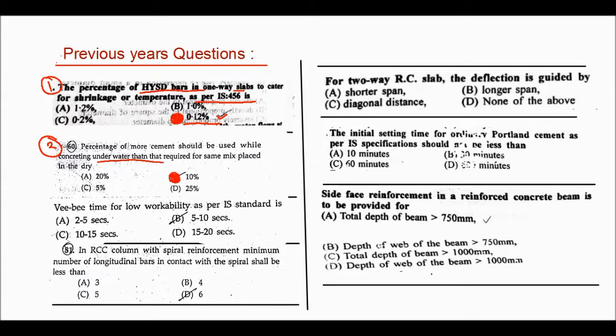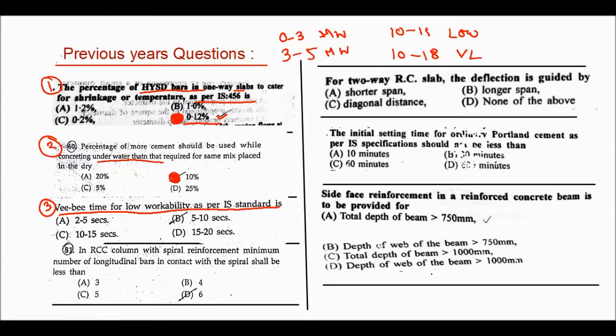From the Indian Standard Code, VB time for low workability. VB time has a lot of limits and values. The values are 0 to 3 for high workability, 3 to 5 for medium workability, then 10 to 15 for low workability, and then 15 to 18 for very low workability. So here we can see the answer will be 10 to 15.